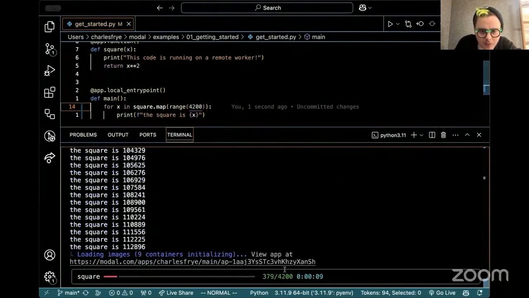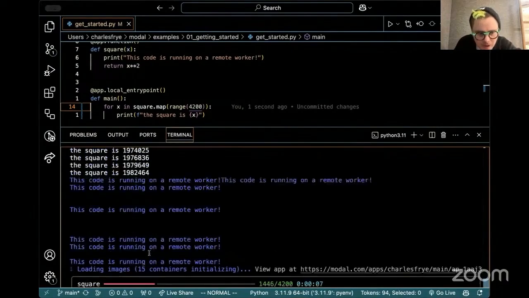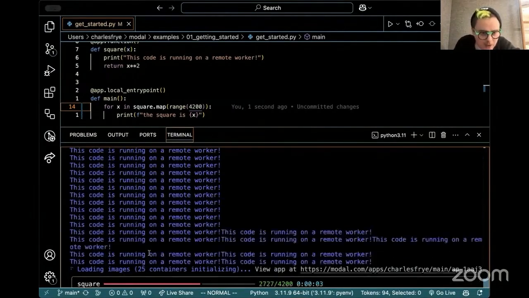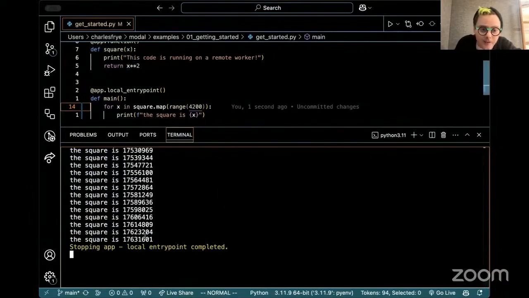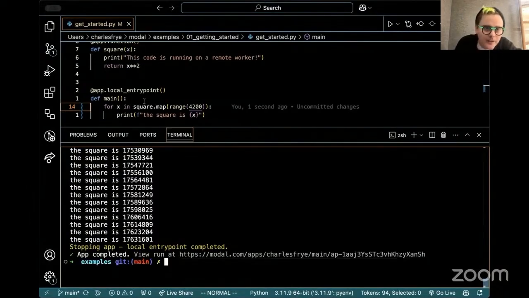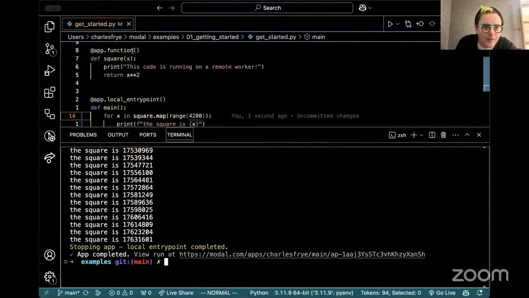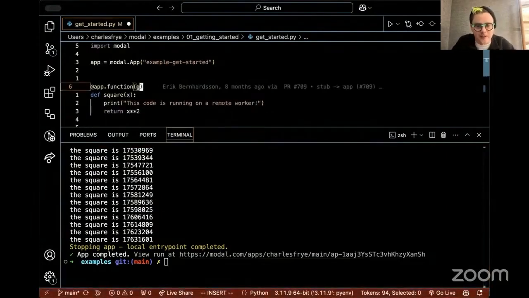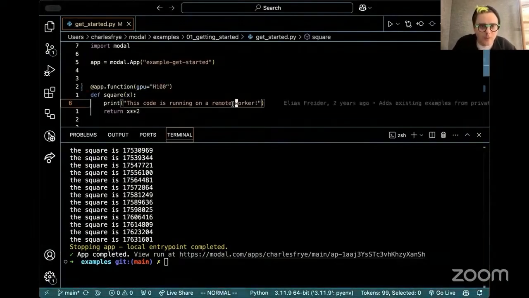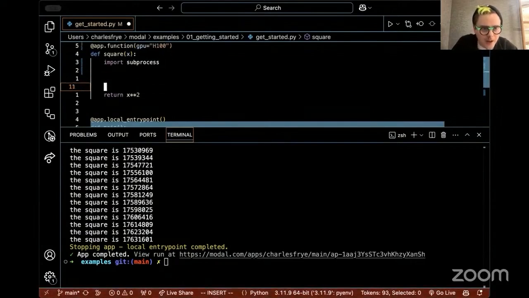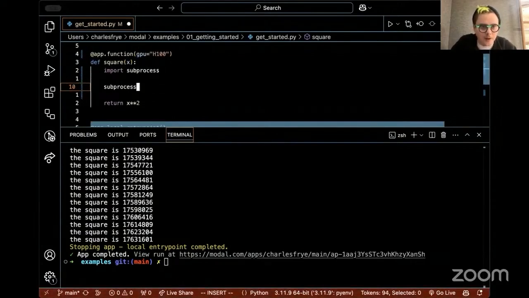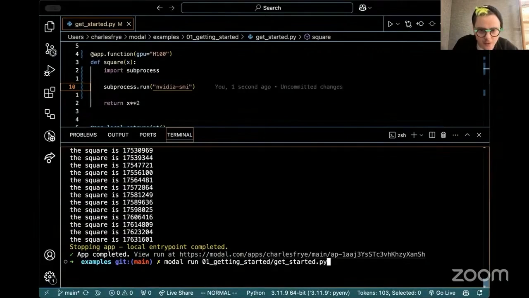Great. So now you can see 4,000 inputs. You can see the containers are spinning up. It's stabilizing at about 20, 25, printing logs and outputs here, all as easily as it would be to run this script. And then lastly, let's do GPU equals H100. And this is running on a remote H100. So now let's do a quick nvidia-smi, as people like to do. Process.run nvidia-smi. That should be all I need to do.